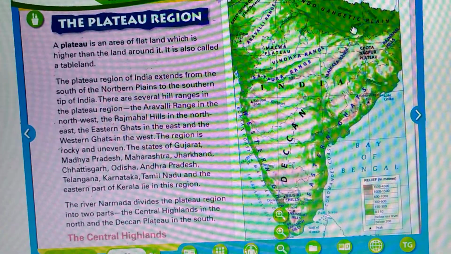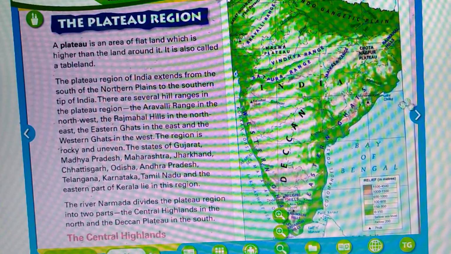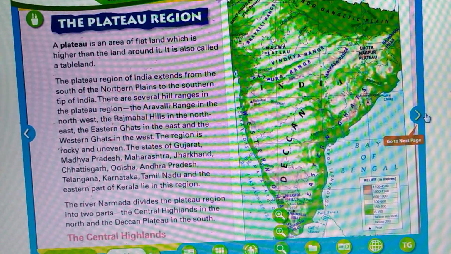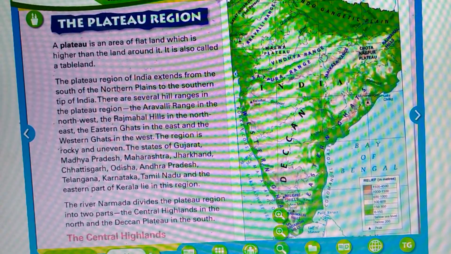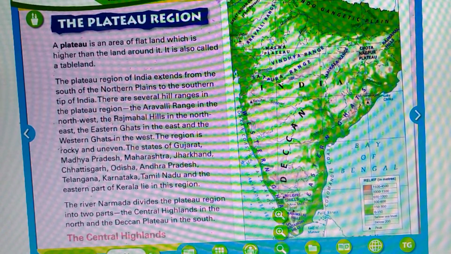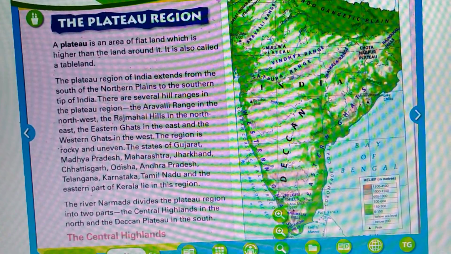As you can see in the map, here we have the Western Ghats, here we have the Eastern Ghats. These are the ranges we can see. The Vindhya range, can we see the Vindhya range? Yes. The Rajmahal, the Aravalli Hills. Can we see the Aravalli Hills?